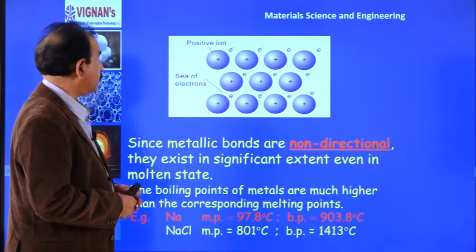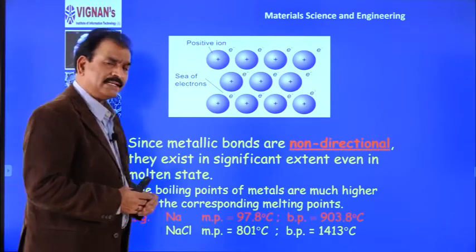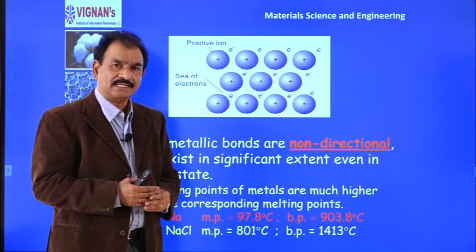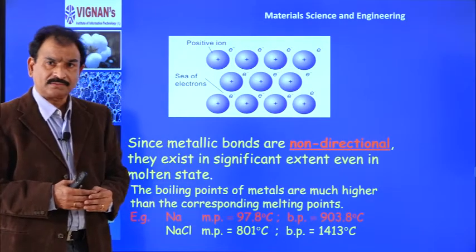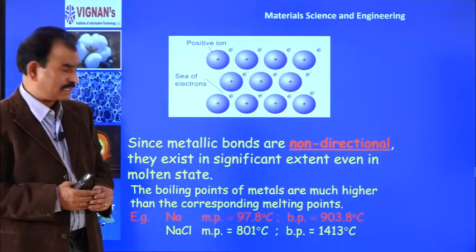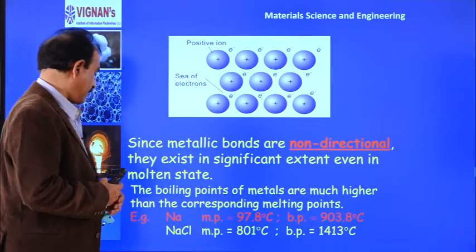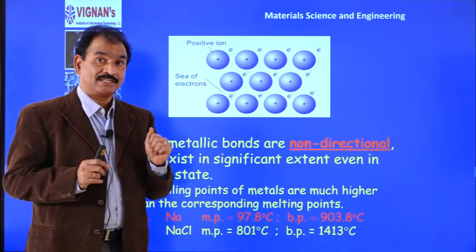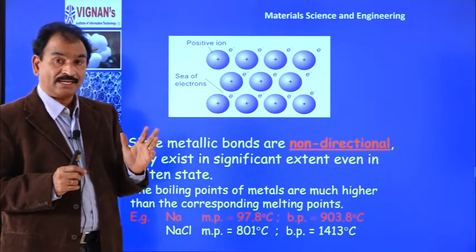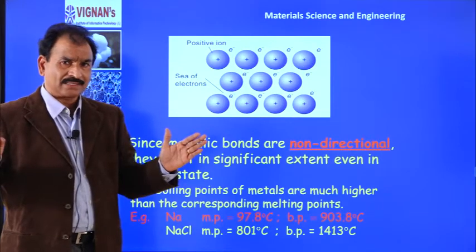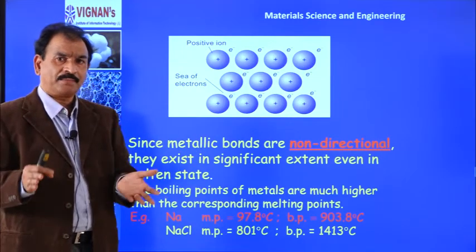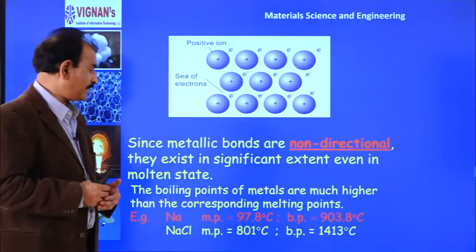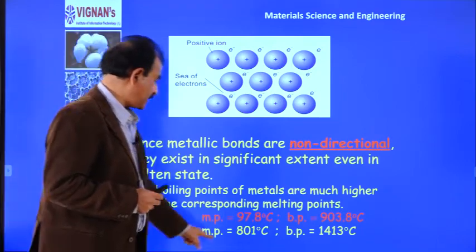Now, it is fairly strong. Electrostatic forces which are existing in the metals are fairly strong. That is why normally metals have high boiling points, of course, except S block metals, sodium, potassium, rubidium, cesium, they have low boiling points. But most of the D block metals, let us say iron, copper, gold, silver, lead, all of them have high melting points.